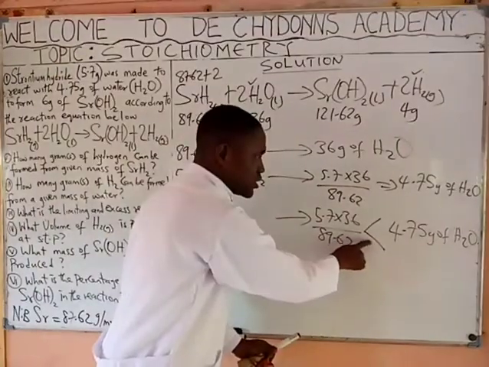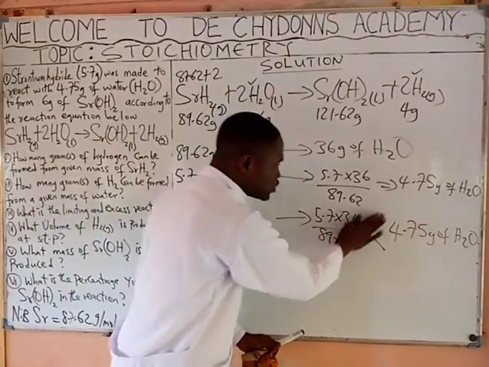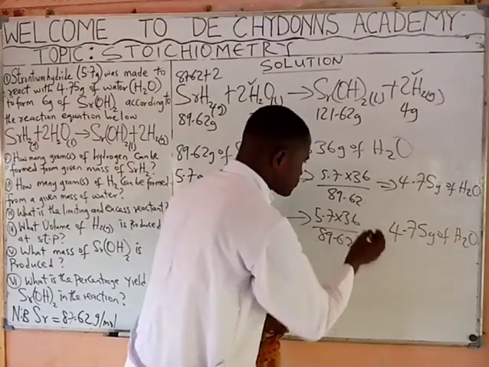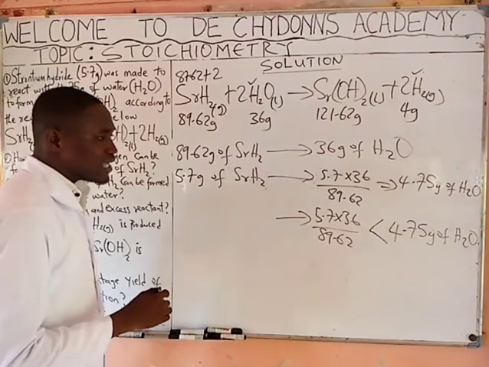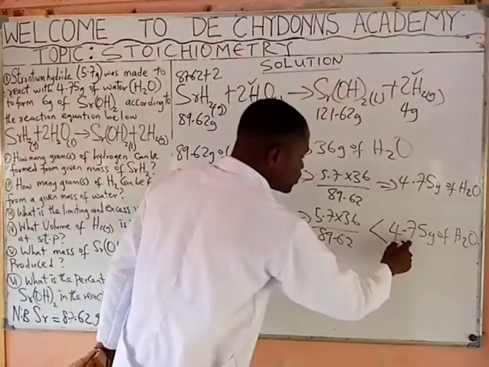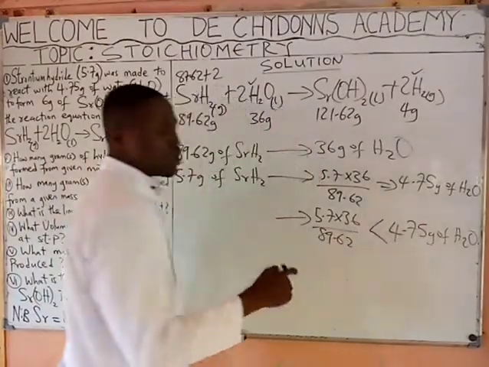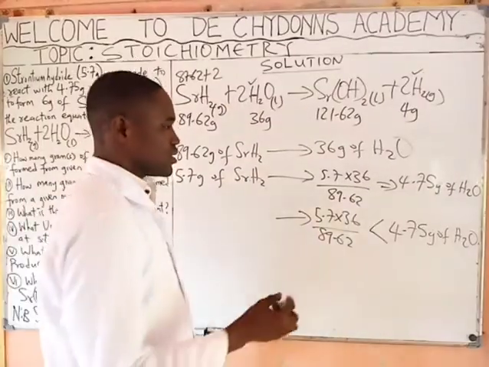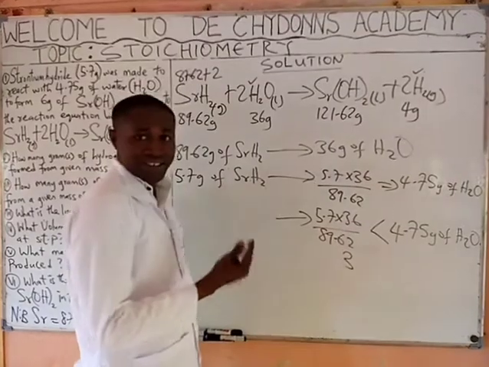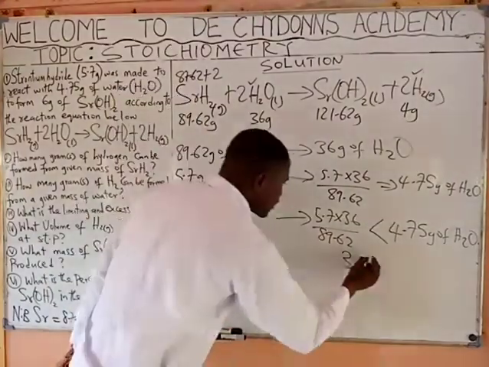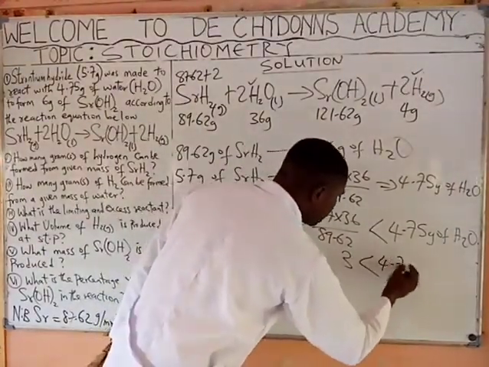If this cross multiplication gives you less than this, the quantity of water we use is very excess. For instance, 3 is less than 4.75.